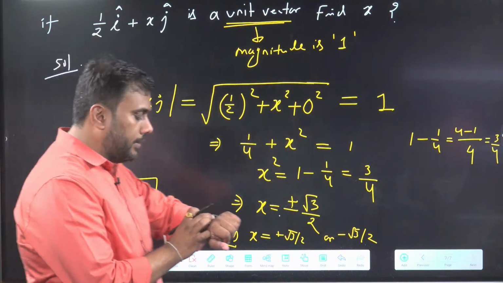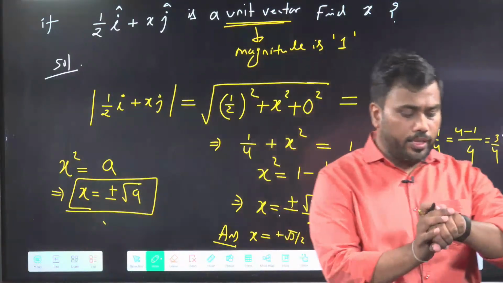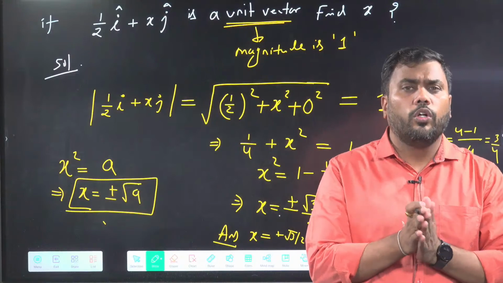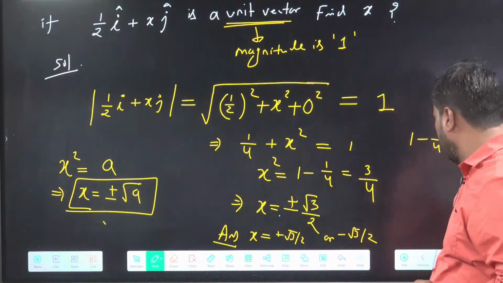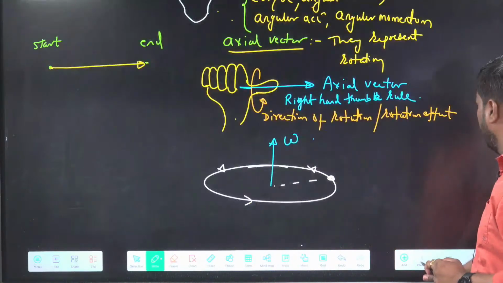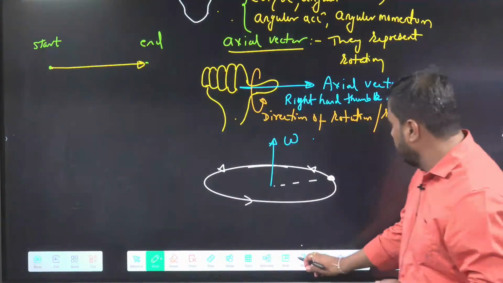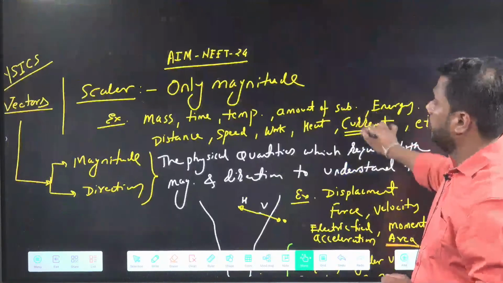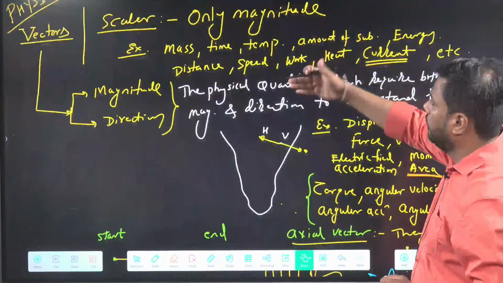So it's class time now. 10:15 is the last time for my class, so I will stop now. Today we have covered some basics of vectors. I started with what is a vector, the representation of a vector, and what is scalar and what is vector.